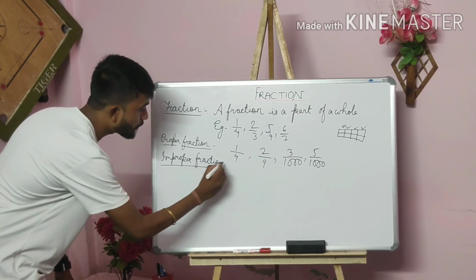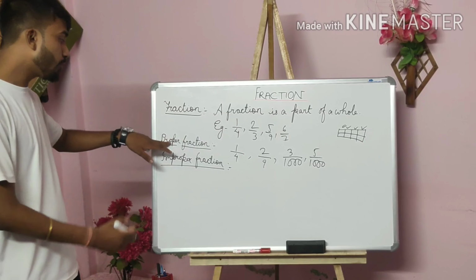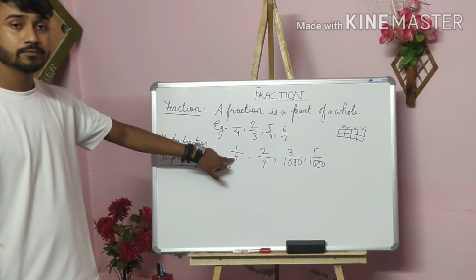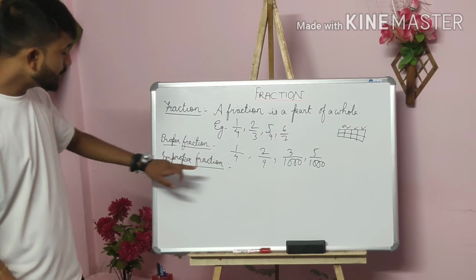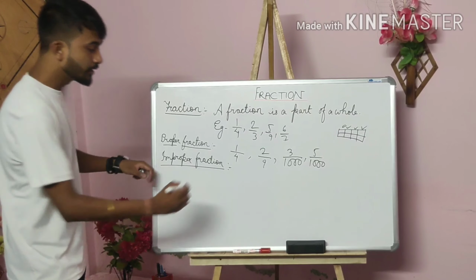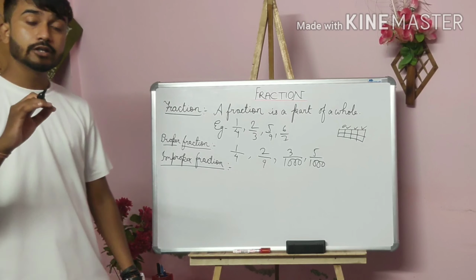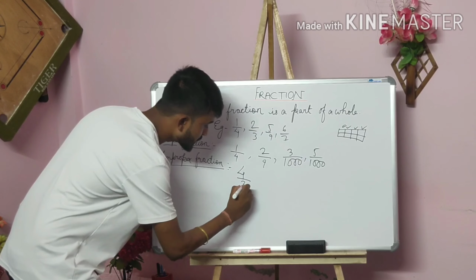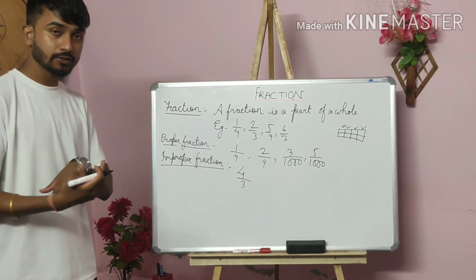Unlike the proper one, what happens in an improper fraction? In the proper one, the numerator is smaller and the denominator is greater. But in an improper fraction, the numerator will be greater and the denominator will always be smaller. Suppose 4 by 3 is an example of an improper fraction. Why is it an improper fraction?